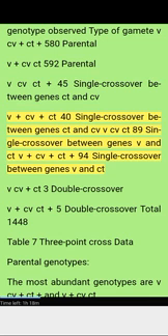CB court 89 single crossover between genes C and court. B+ CB plus court plus 94 single crossover between genes C and court. B+ C B+ court 3 double crossover. B+ CB court+ 5 double crossover. Total 1448. Table 7: three-point cross data.